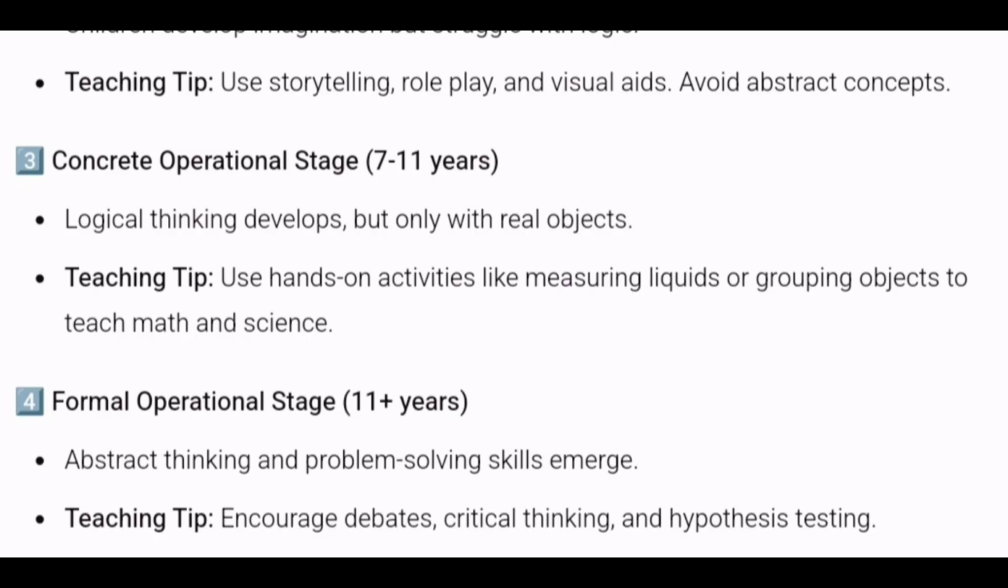Now, formal operational stage, 11 plus years, which means if your child is 11 years, 12 years, 13 years, then he or she falls in formal operational stage. So, abstract thinking and problem solving skills emerge. When a child is 11 years and above, he or she develops abstract thinking, which means they can understand logic, they can do reasoning, and they can even solve problems. So these skills develop in children when they are 11 years and above.